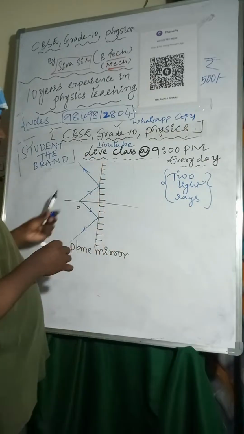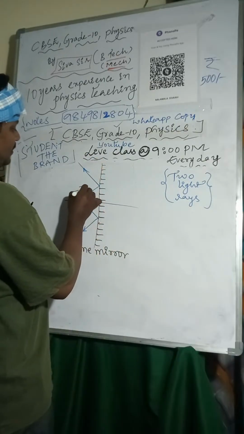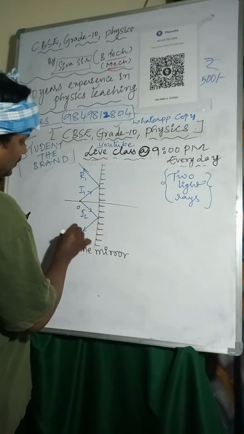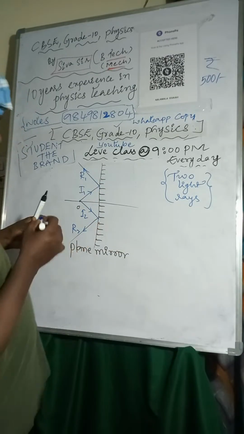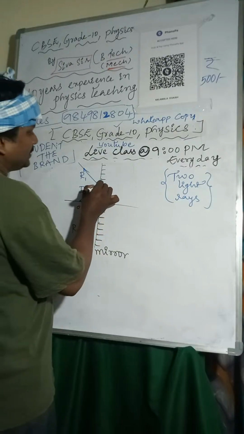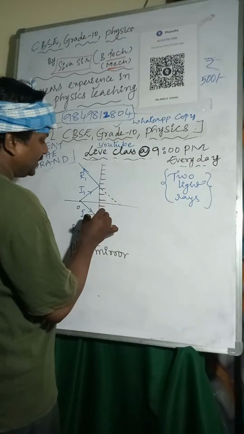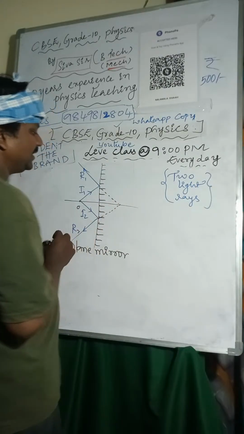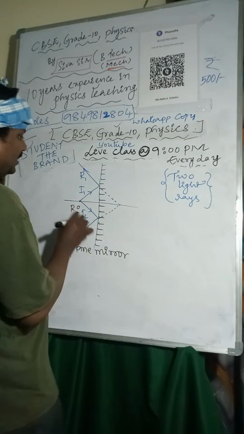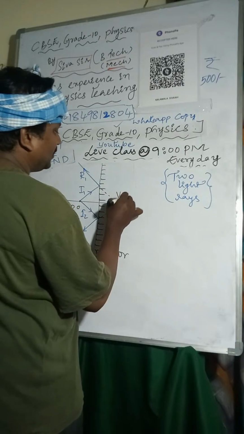Okay, so incident rays I1, I2 and reflected rays R1, R2. If you are extending these light rays, you can observe that those light rays will meet at one point. This is a real object, and this is a virtual image.